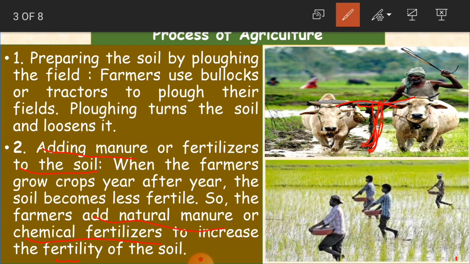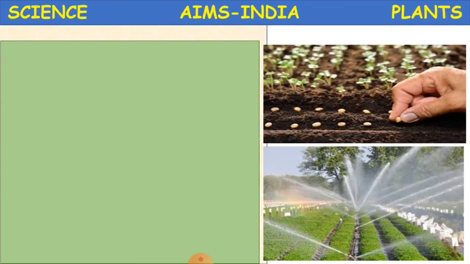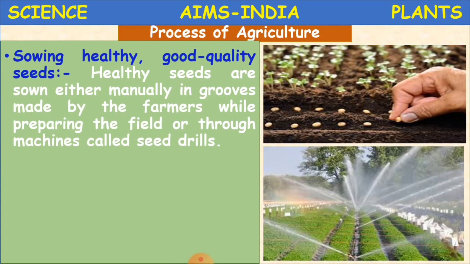So these are added to the soil to make it fertile. Okay children, the first thing is we'll prepare the soil by ploughing the field, and the second thing is we are going to add manure or fertilizers. So this is the process of agriculture. And the third one now, what is it? It is sowing healthy and good quality seeds.